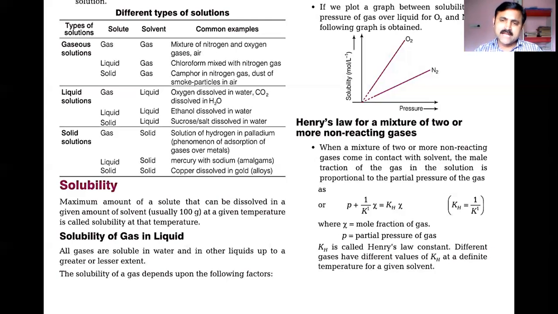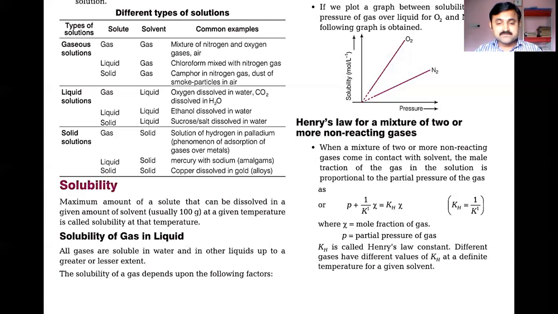Usually all gases are said to be soluble in water, and in other liquids to a greater or lesser extent. The meaning of this is that some liquids completely dissolve in other liquids, and some liquids are not extensively soluble in other liquids. If you compare the gas with the liquid, the gas is also said to be soluble.